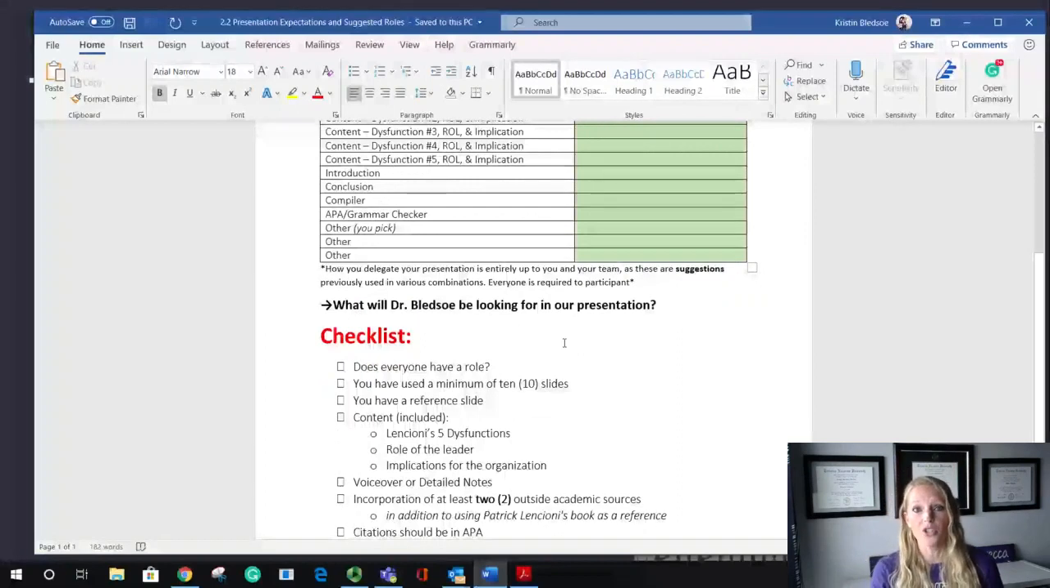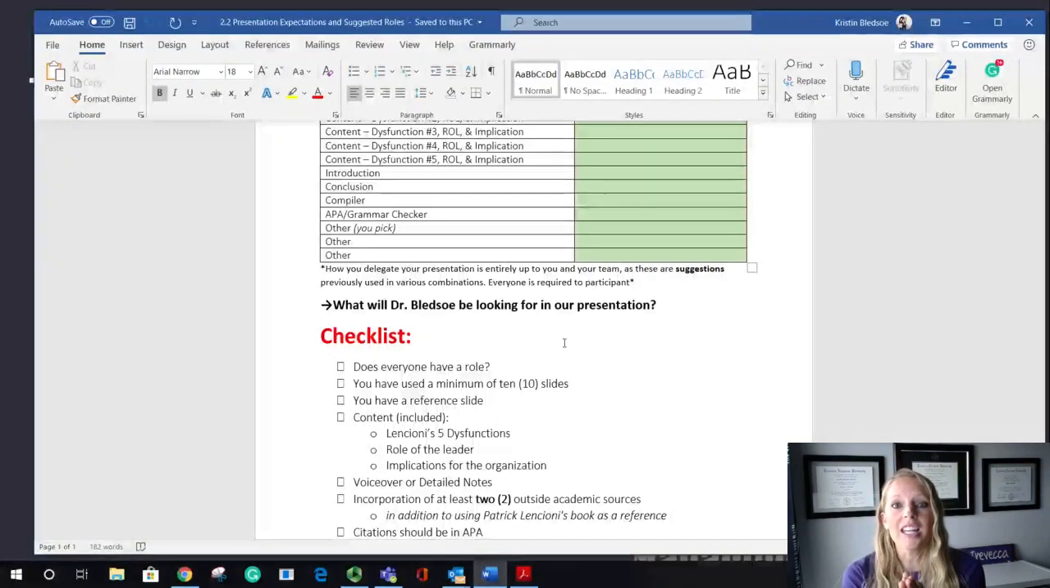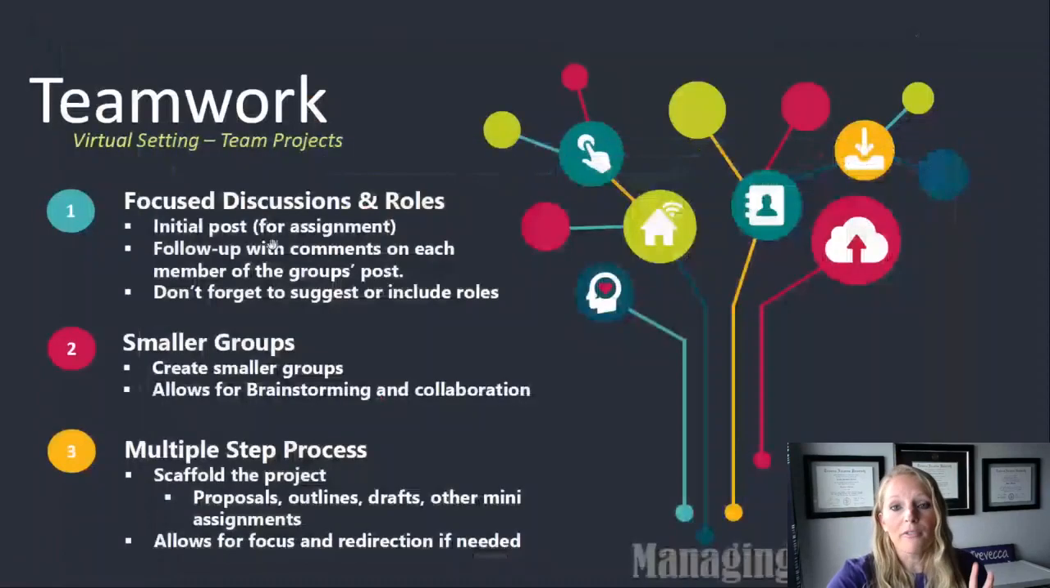Now all of this information is in the initial assignment, but I like them to have this piece of paper so they can make sure they are hitting all the things that are required for the assignment. So my first tip again, focus the discussion, make sure everyone is included initially, and then don't forget those roles. They're really important to the outcome of this team project online. That way you can really track what is happening.